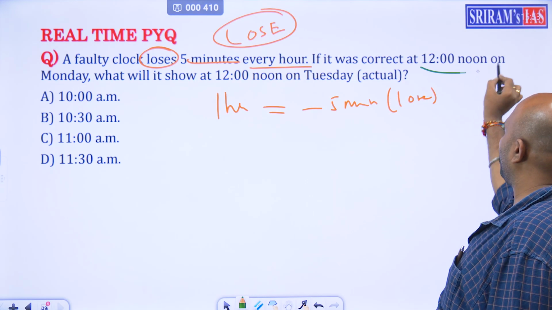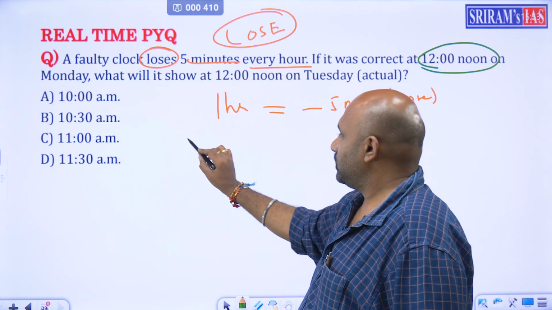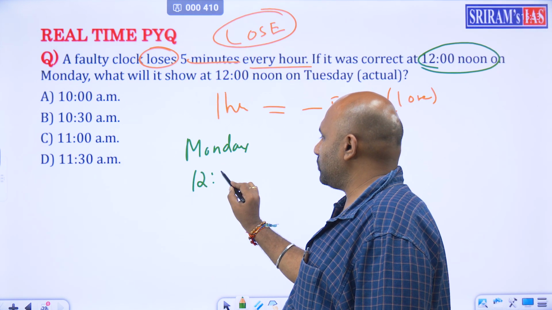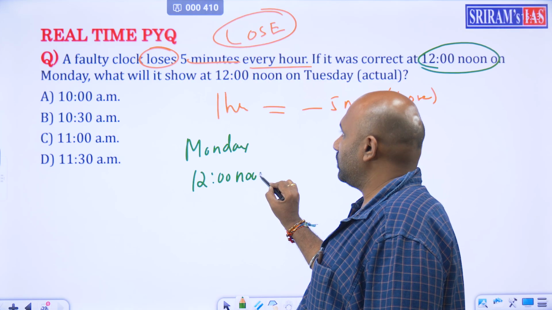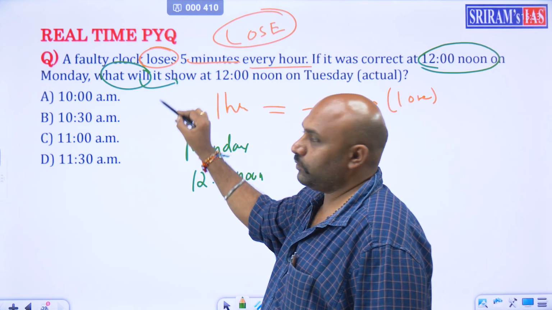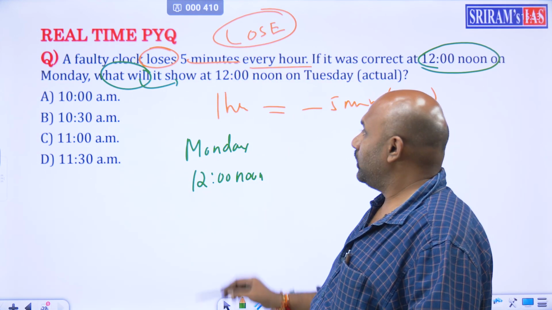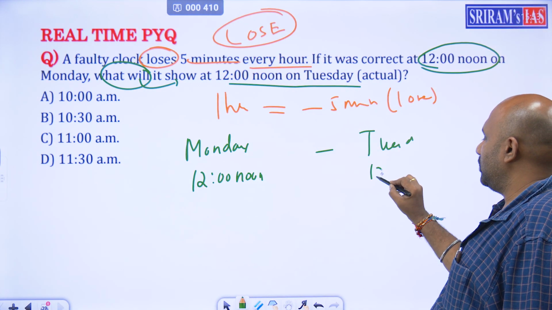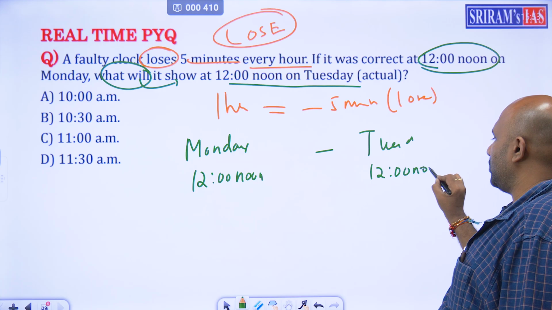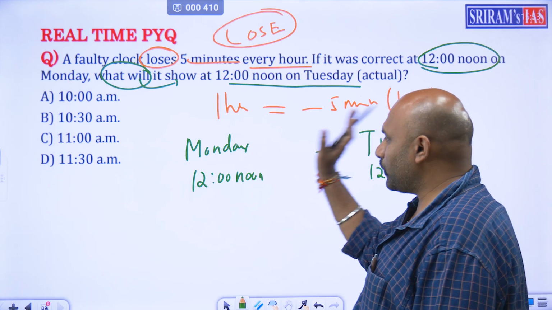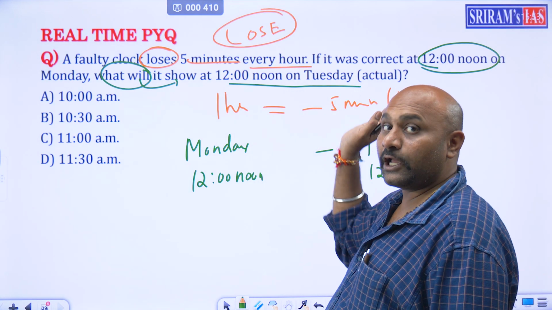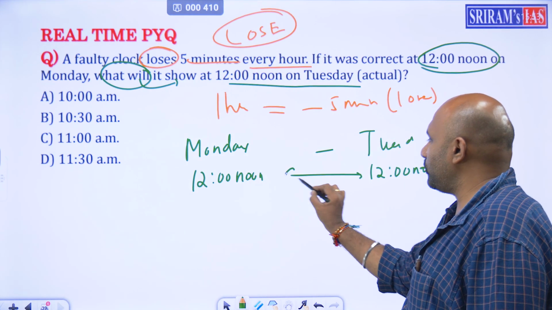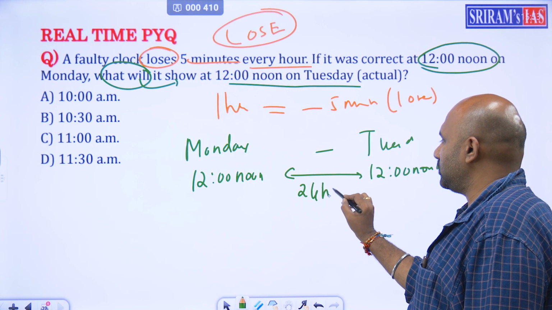If it was correct at 12 noon on Monday, so Monday 12 noon ki set chesaru, what will it show? Time tagutundi. So at 12 noon on Tuesday, ante Tuesday 12 noon. ఈ రెండు రియల్ టైమ్స్ అంటే 12 noon మండే 12 noon ట్యూస్డే, కానీ క్లాక్ వేరే చూపెడుతుంది. వాట్ టైం విల్ ఇట్ షో అని అడుగుతున్నారు. సో 12 noon to 12 noon మండే అంటే టోటలీ 24 hours.